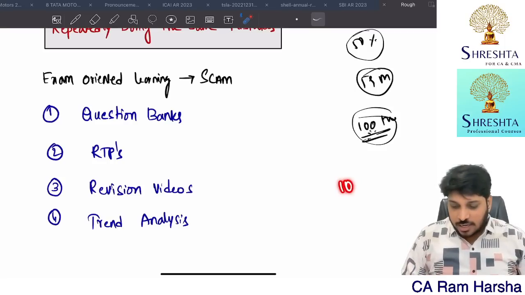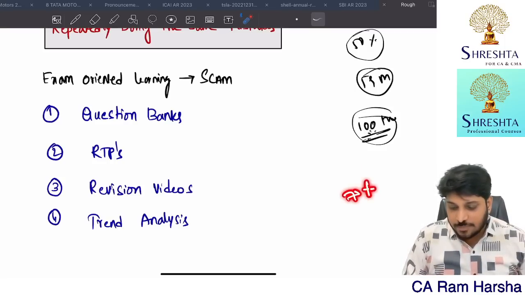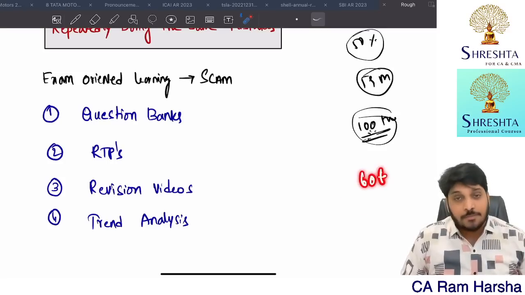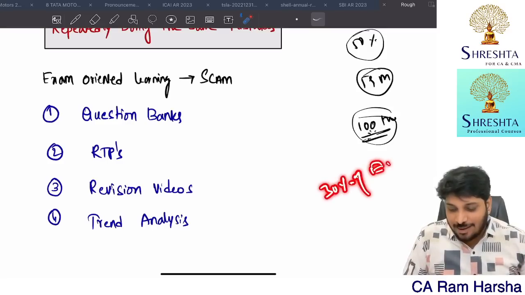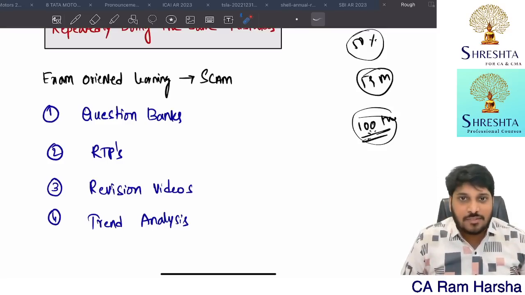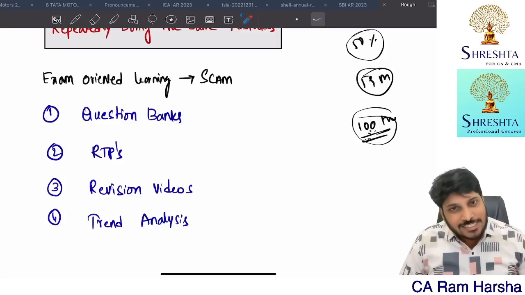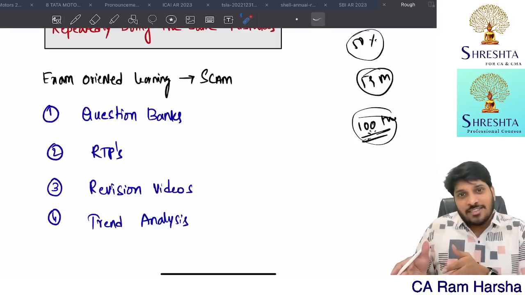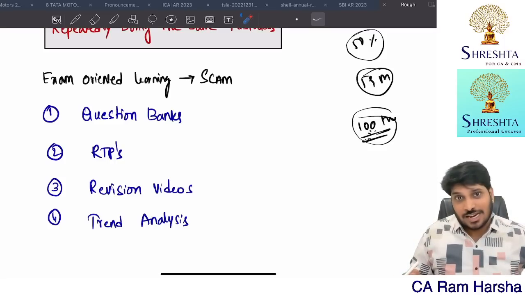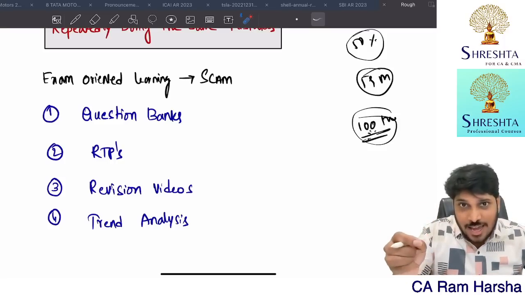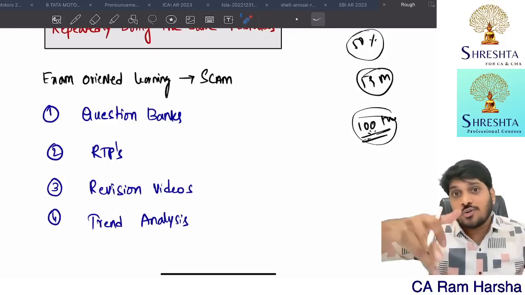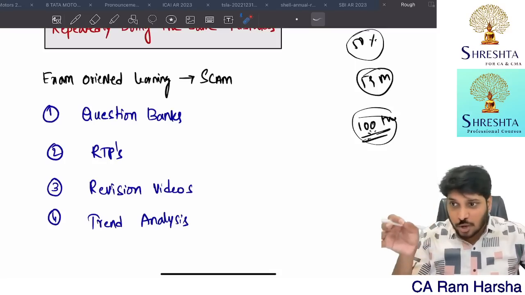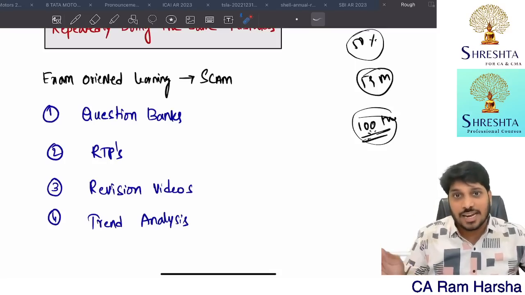Suppose let us assume 100% is the syllabus. We cover 70% in the crash course. Not even 70, 60. In fast track, we cover only 30%. 30% of each chapter, only important, tough concepts will be covered. The problem with students is, whatever we covered in class, whether crash or fast track, they only go and revise the same. The leftover portion, the uncovered topics, they also don't cover for the exam. They prepare only the same topics covered in the fast track or the crash course.